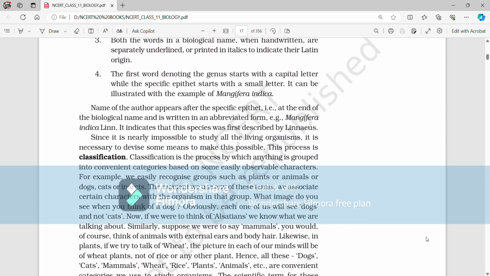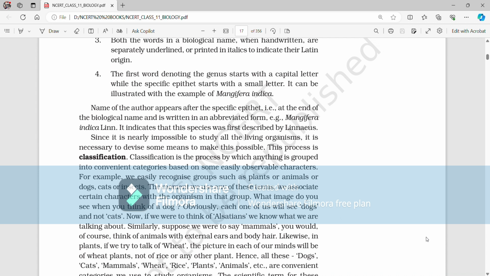Since it is nearly impossible to study all the living organisms, it is necessary to devise some means to make this possible. This process is classification. Classification is the process by which anything is grouped into convenient categories based on some easily observable characters. For example, we easily recognize groups such as plants or animals or dogs, cats, or insects. The moment we use any of these terms, we associate certain characters with the organisms of that group.